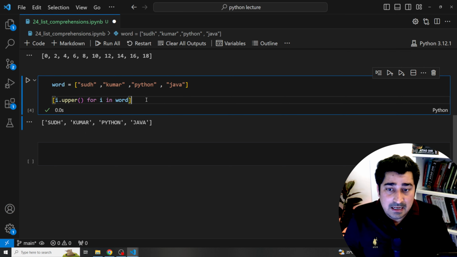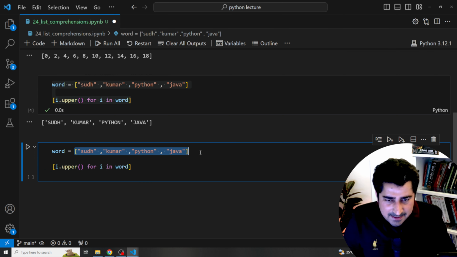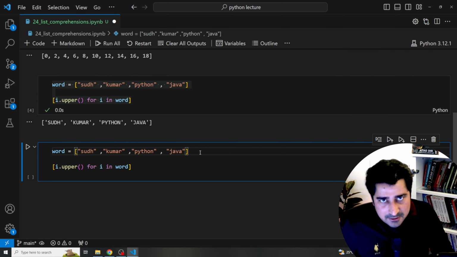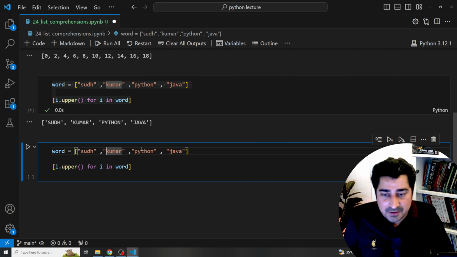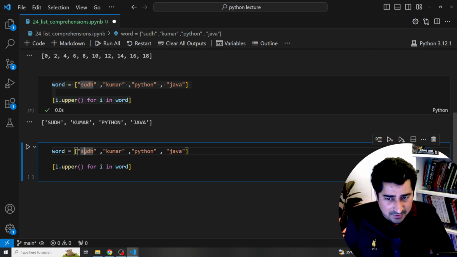Very simple. Now I'll take another example with respect to the same data set. Here the situation is to extract the first letter of each and every string that we have inside this particular list. Yes, I will be able to extract it. I just have to access the data, and then data[0]. If I'm able to do it, I will get the very first letter.